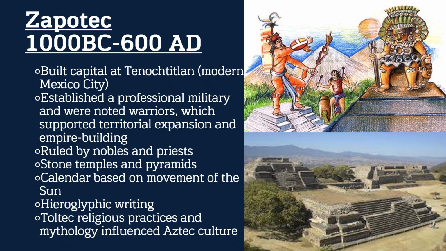We see that the Zapotecs had their own system of hieroglyphic writing similar to that which we saw in ancient Egypt. However, characters and symbols are of course different. And we know that their religious practices are going to influence the Aztecs along with the Toltec religious groups.